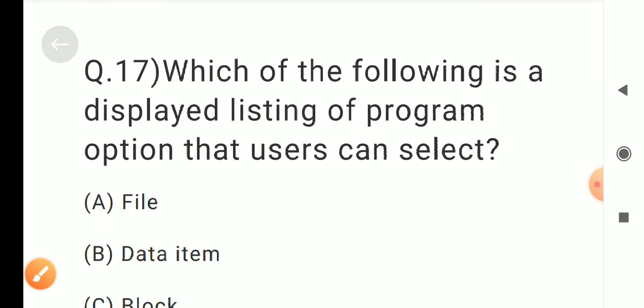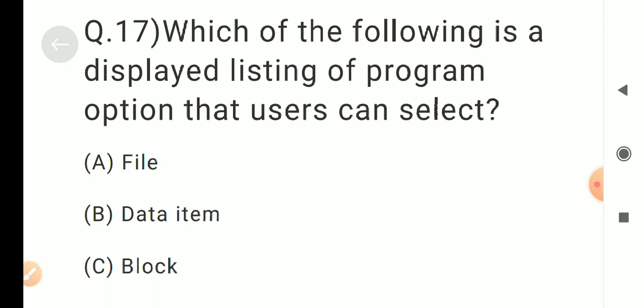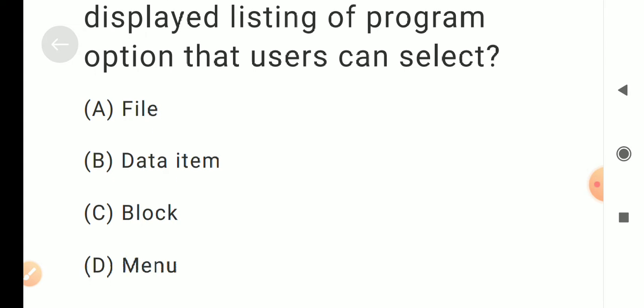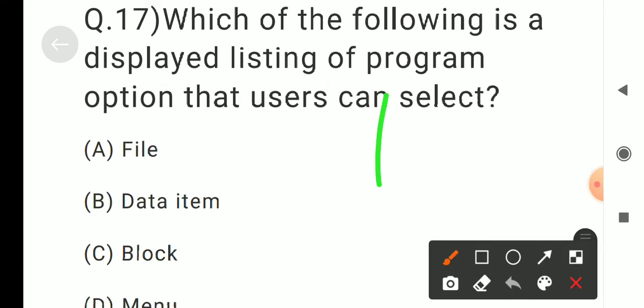Question number 17. Which of the following is a displayed listing of program options that users can select? Options are A. File, B. Data item, C. Block, D. Menu. Correct answer is D. Menu.